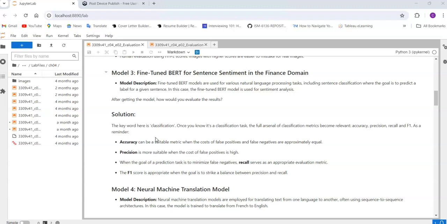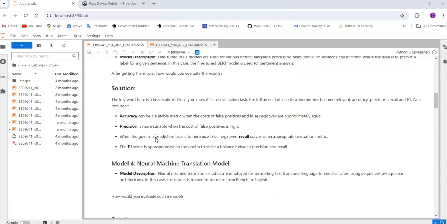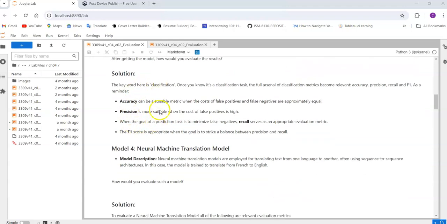For this kind of model, what are the possible metrics? Of course, this is related to the finance domain, so the project is developed in the finance domain. What kind of metrics are possible? This is the question that I posted. These are the possible metrics that you can use for evaluating such models: accuracy, precision, recall, and F1 score.